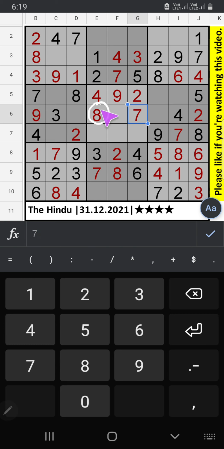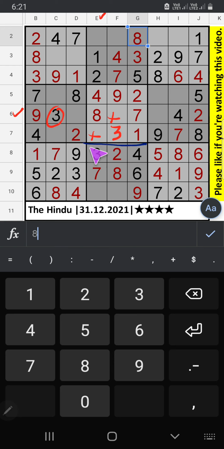Column E, column F, we have 8. 8 can't come in this cell, 8 confirm here. Column G, 2 numbers are remaining, number 1 and 9. 7th row, we have 9. 9 can't come in this cell, 9 is here, 1 confirm here. Sixth row, column E, we have 3. 3 can't come in these cells, 3 confirm here.